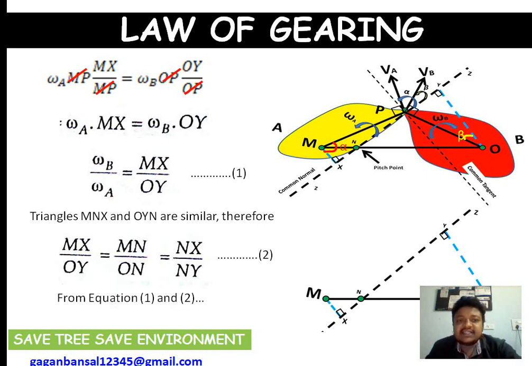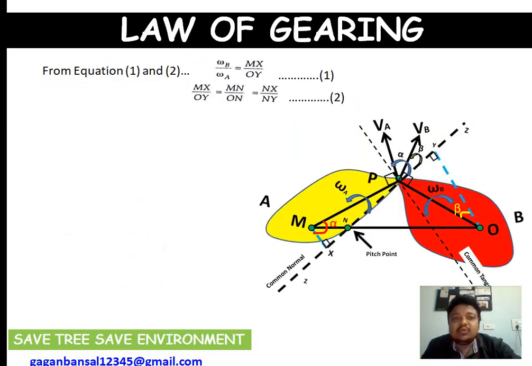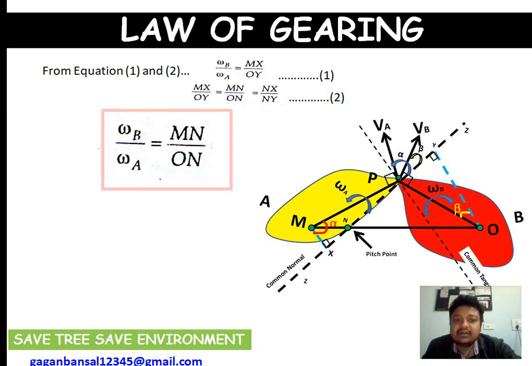Now from equation 1, that is omega B upon omega A equals MX upon OY, and equation 2 says that this is equal to this entire ratio. So we can write that omega B upon omega A from equations 1 and 2 is equal to MN upon ON. What is this MN? This is the distance of point N from the center of gear A. And what is this ON? This is the distance of point N from the center of rotation of gear B. So this is what is required and proved.